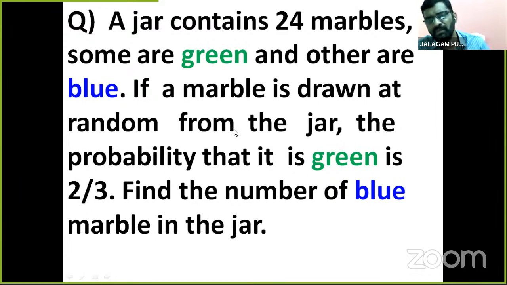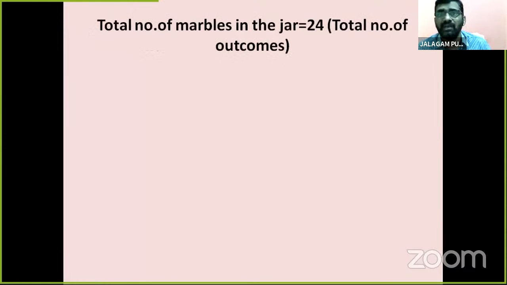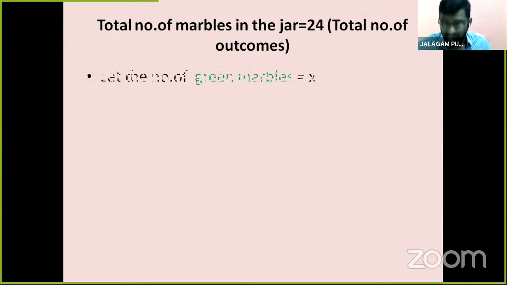In every problem, we may find out the probability, or the probability is given. Here the probability of green is given, and we find out the number. So this, children, is a different type of problem. The total number of marbles in the jar is 24, already given. That is the total number of outcomes.